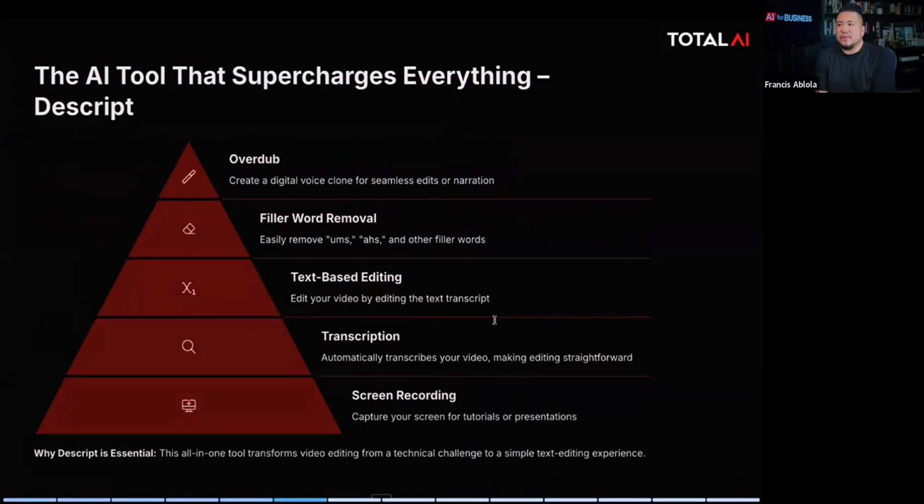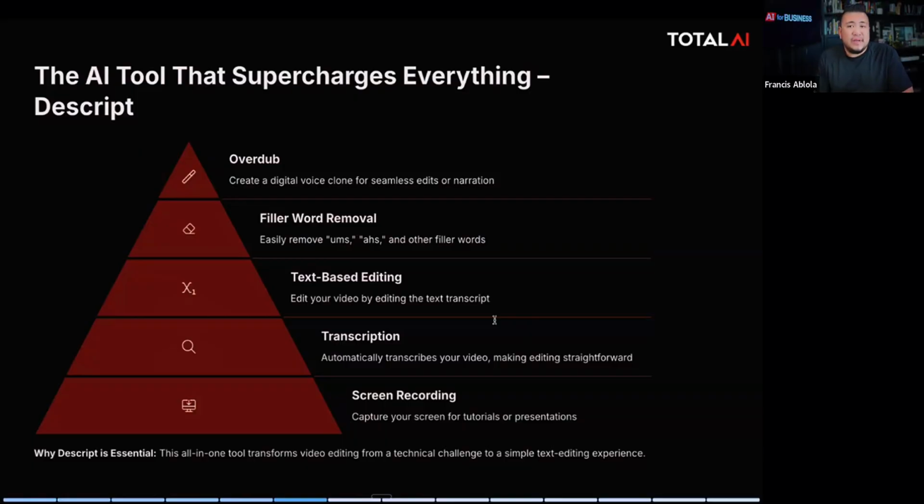I've been using this for a very long time, and it is one of the things that allows you to edit in a really unique way. If you're doing podcasting or any type of videos, it allows you to edit from transcription, which is super easy to do versus a timeline. I've done some video editing over the years. I used to do a lot more when I was working as a web developer.